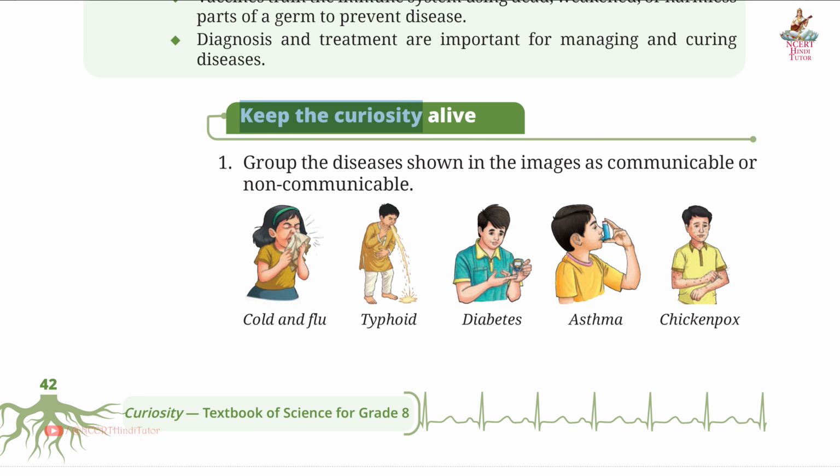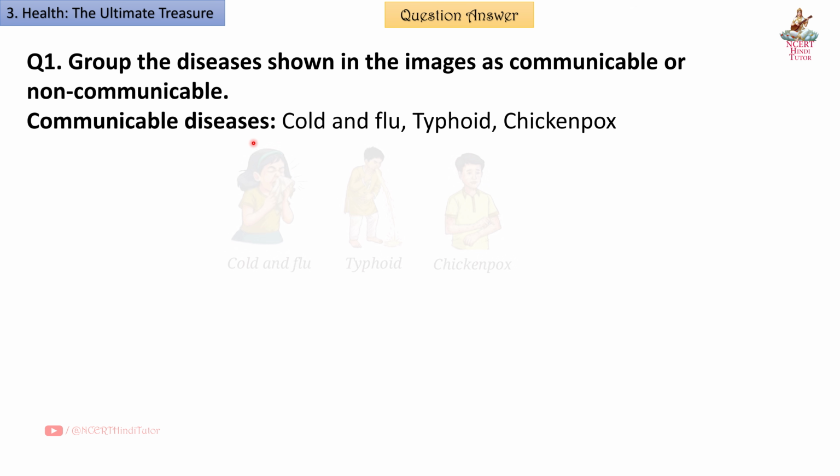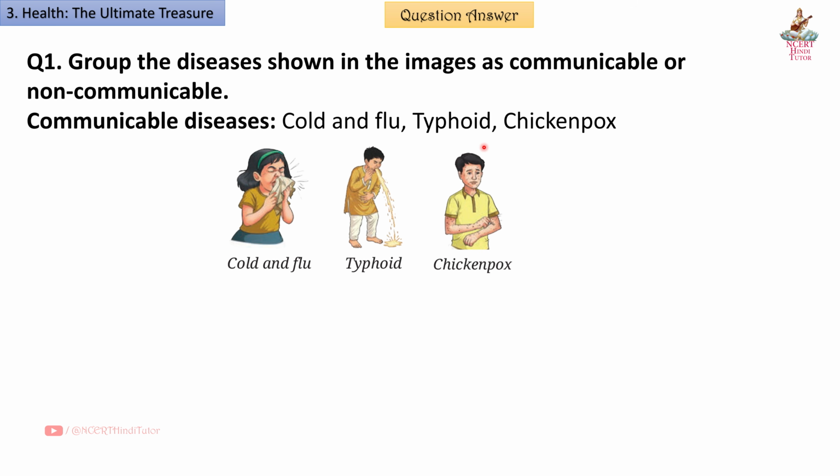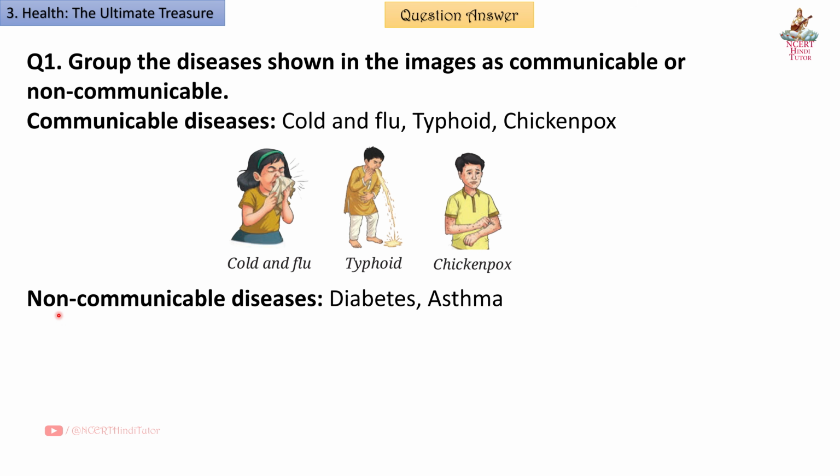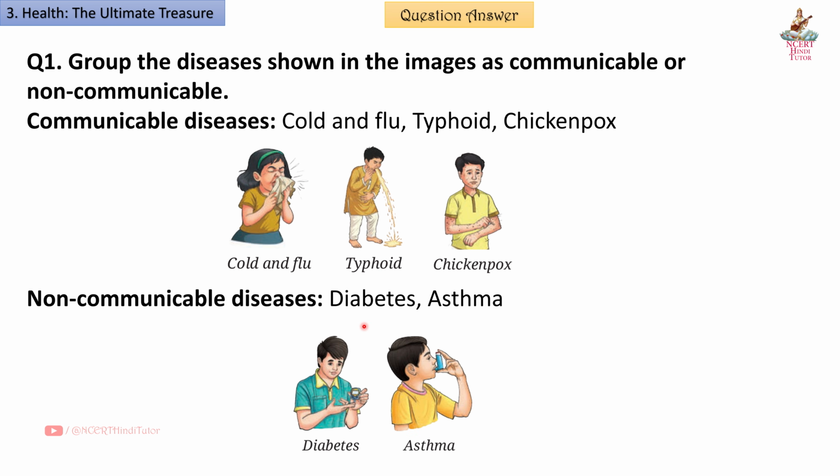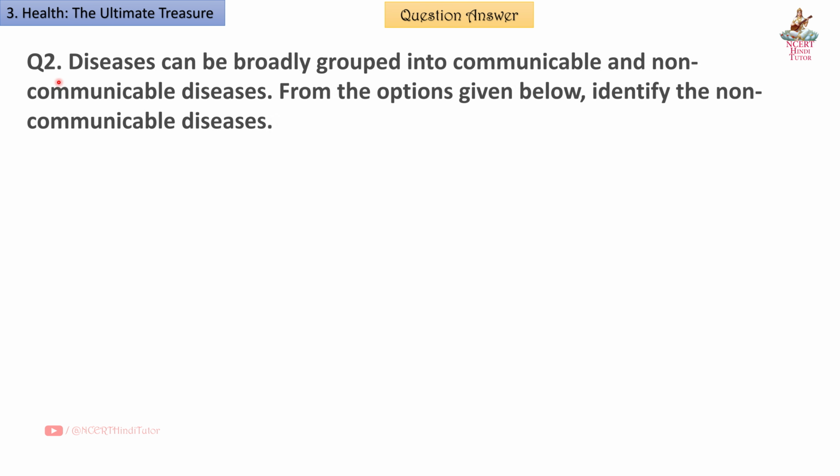Next, keep the curiosity alive. Question 1. Group the diseases shown in the images as communicable or non-communicable. Answer. Communicable diseases: cold and flu, typhoid, chickenpox. Non-communicable diseases: diabetes, asthma.